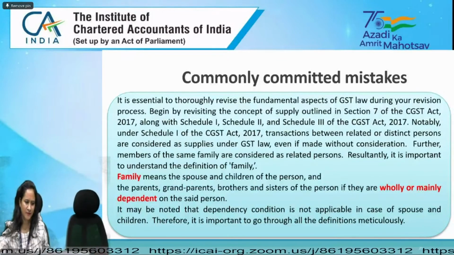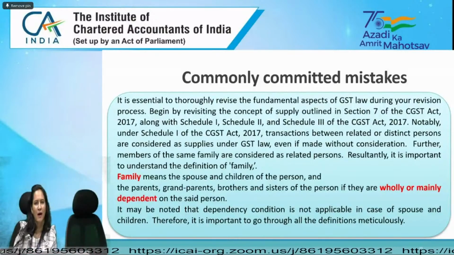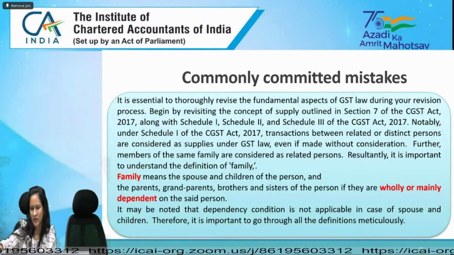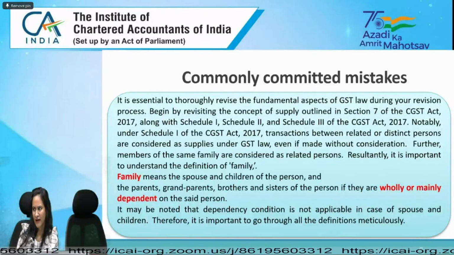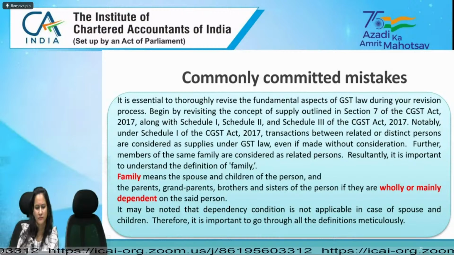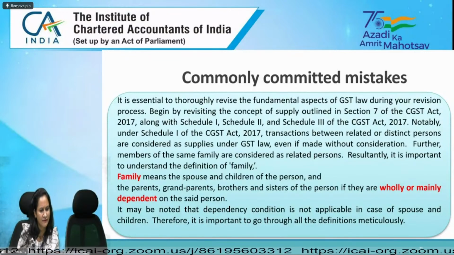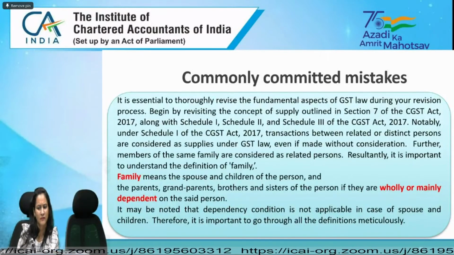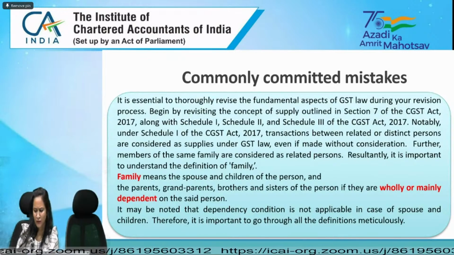Family means the spouse and the children of the person, and the parents, grandparents, brothers and sisters of the person, if they are wholly or mainly dependent on the said person.